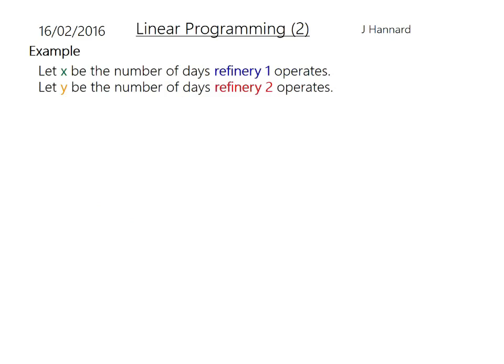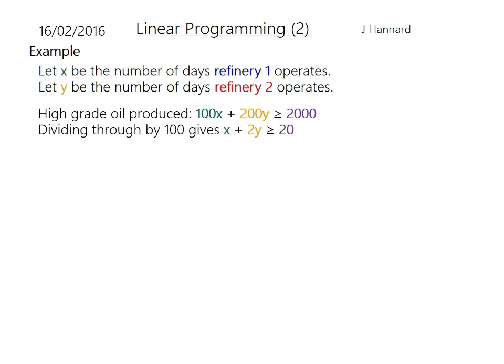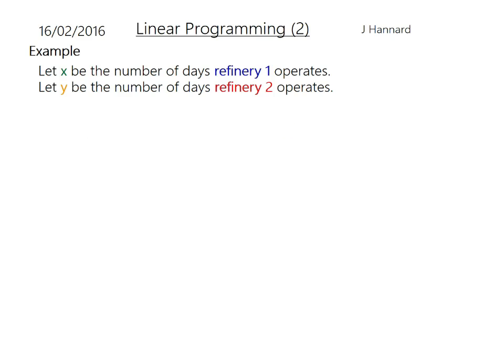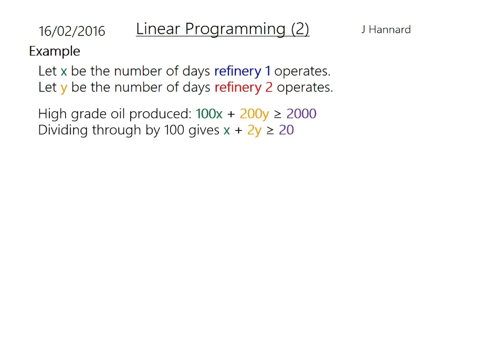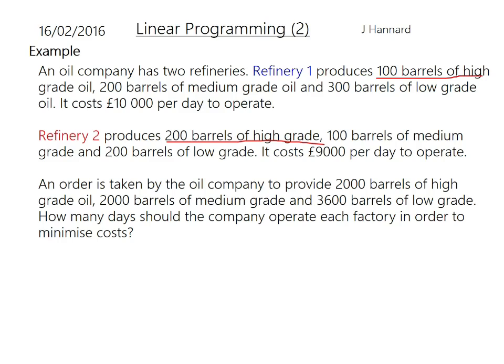Now then, let x be the number of days Refinery 1 operates, and let y be the number of days Refinery 2 operates. Simple so far. For high grade oil produced, Refinery 1 can produce 100 barrels of high grade oil, and Refinery 2 does 200 barrels of high grade oil, so that's where that comes from, and that must be greater than or equal to 2,000, because if we look back here, the oil company needs to provide 2,000 barrels of high grade oil.